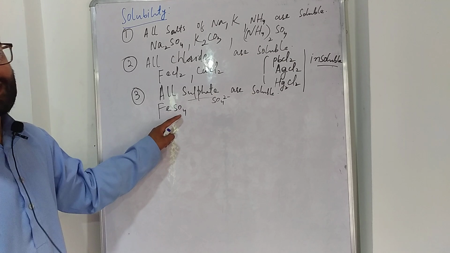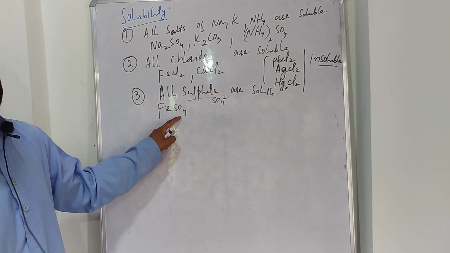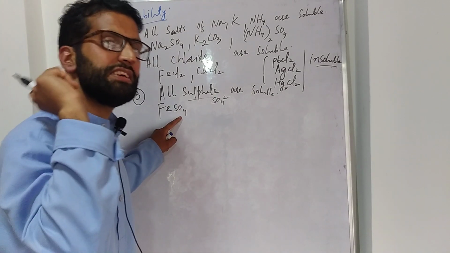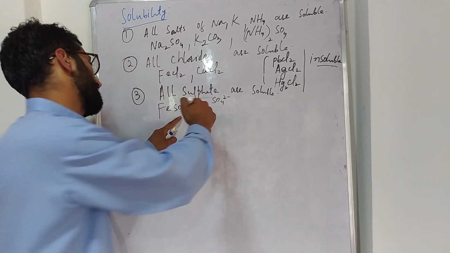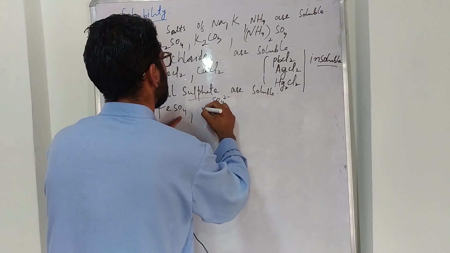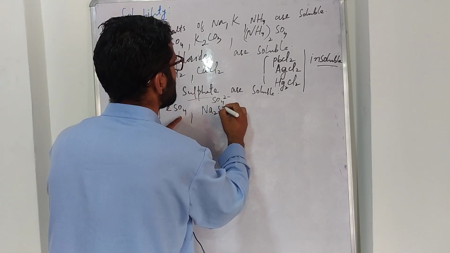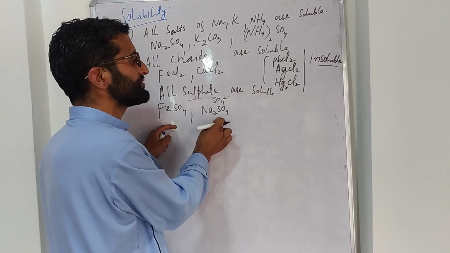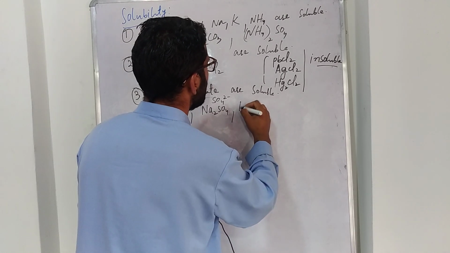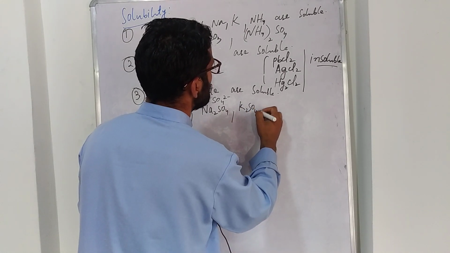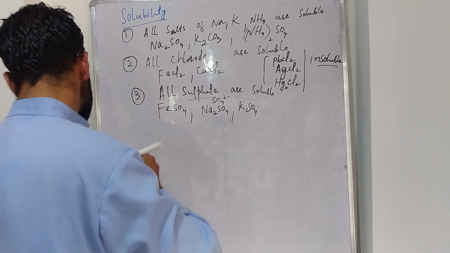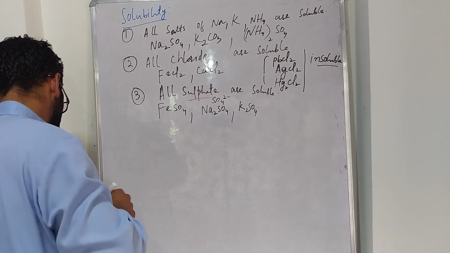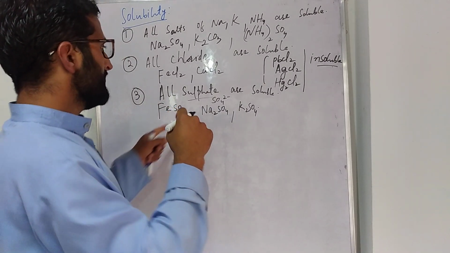This is iron sulfate, a sulfate salt. These are soluble in water. Another example, if I will take Na2SO4, this is sodium sulfate, this is also soluble in water. Another example, K2SO4, this is also soluble in water.